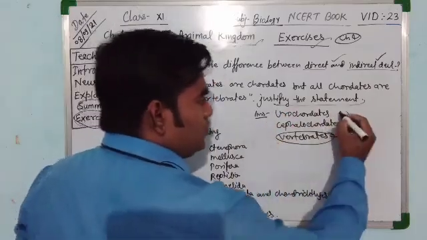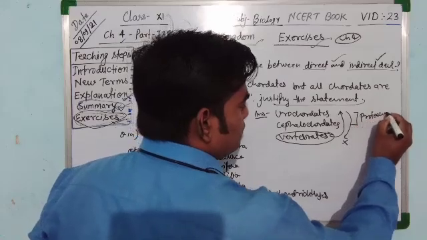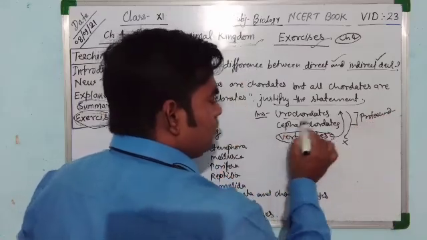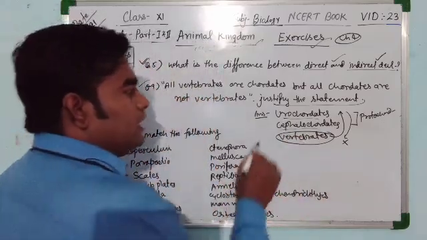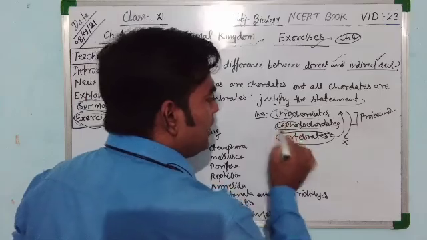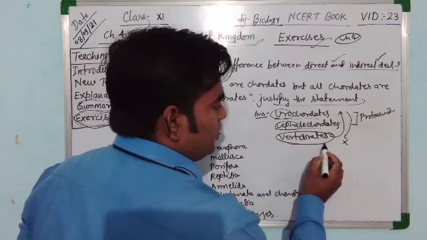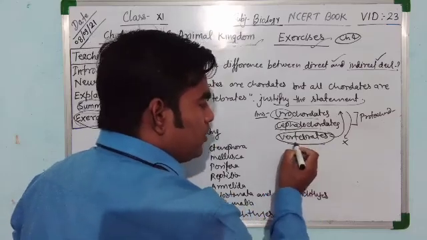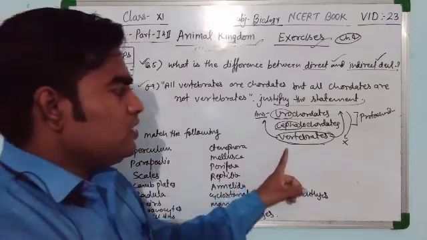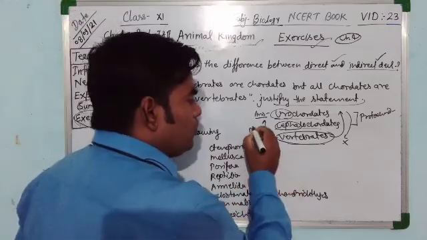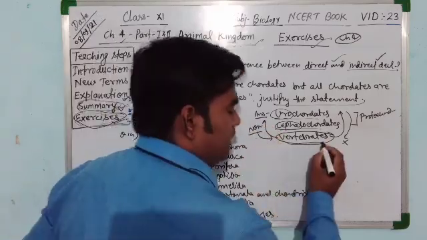The urochordates and cephalochordates are also protochordates, and they have the notochord in their tail region and head region only. They are not modified into vertebrates. But the vertebrates are still chordate, and the notochord is modified into the vertebral column in the vertebrates.